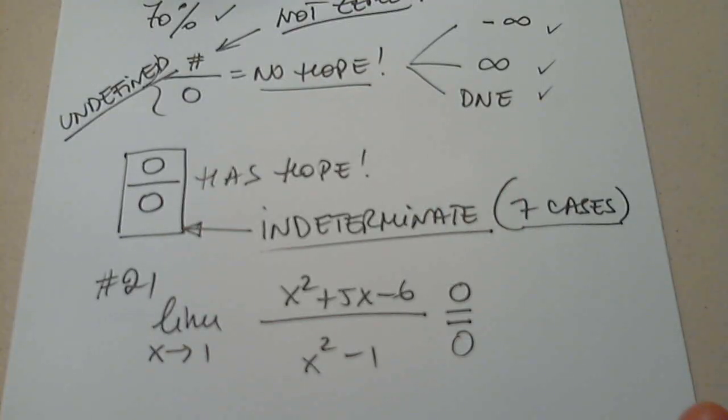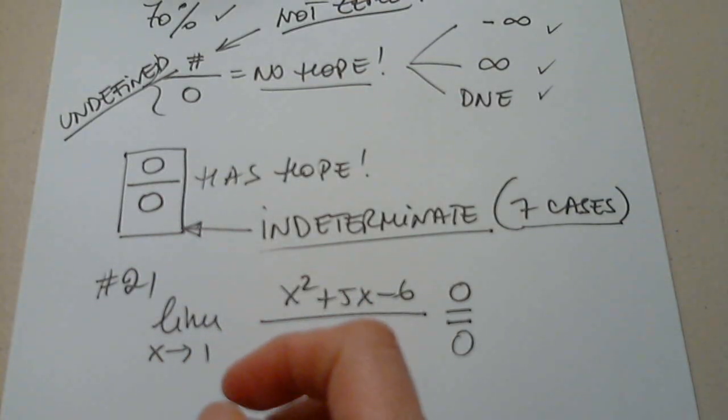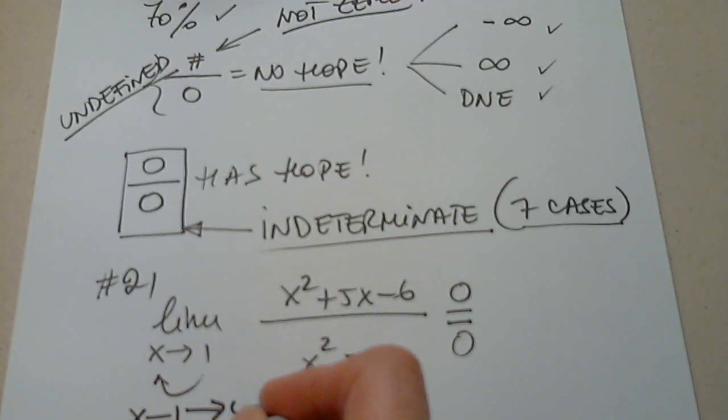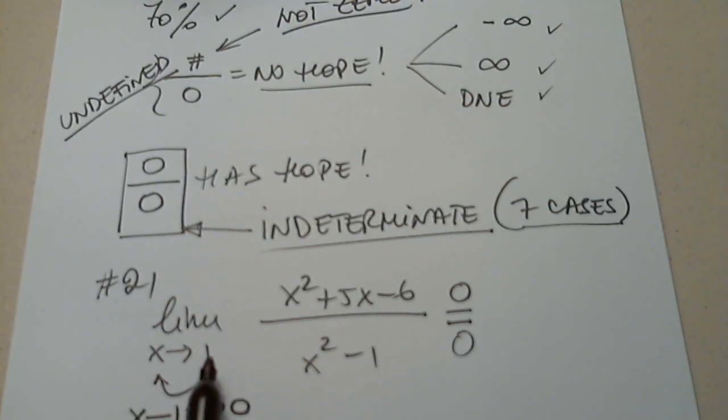Good. So in this case, normally with rational functions, I'm going to try to factor. And look at what happens here. If I subtract 1 from both sides, what I'm really telling you is that x minus 1 approaches 0.